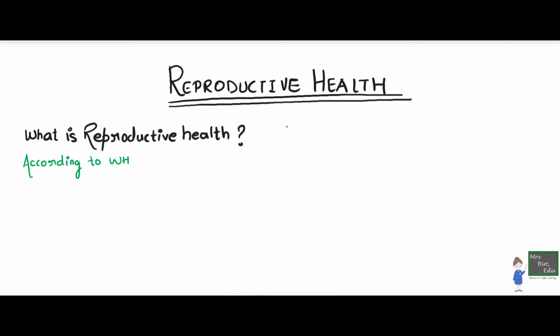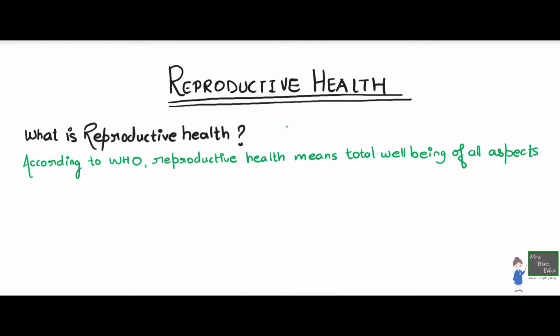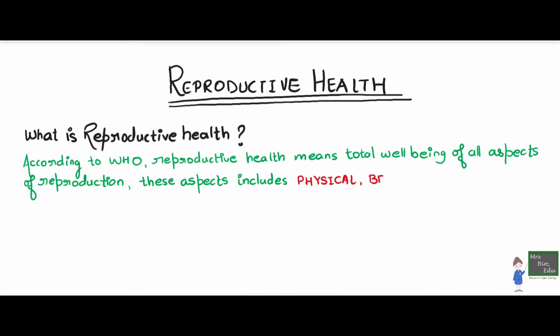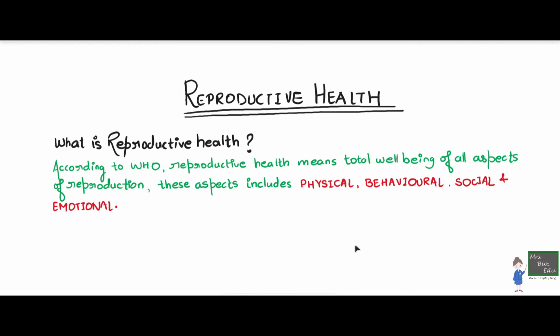What is reproductive health? According to WHO, reproductive health is a holistic thing, which means every aspect is included, not just having a very healthy reproductive organ, but the total well-being of all aspects of reproduction. And these aspects include physical, behavioral, social, as well as emotional aspects. Yes, we are even talking about the social aspect, like the views of the society when we talk about reproductive health.